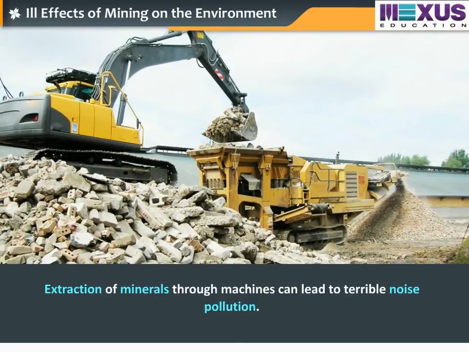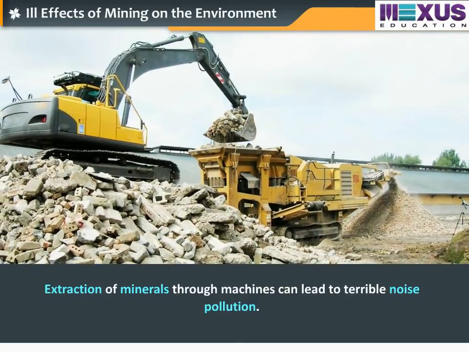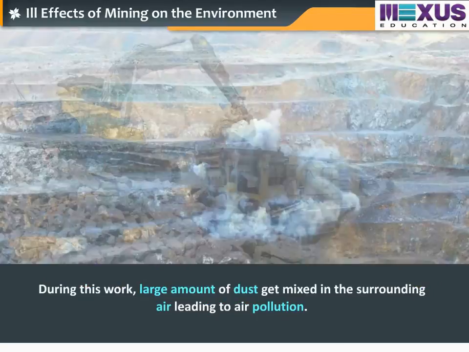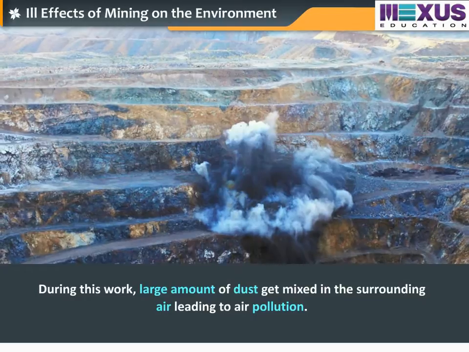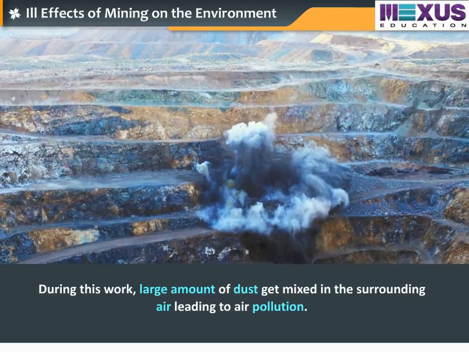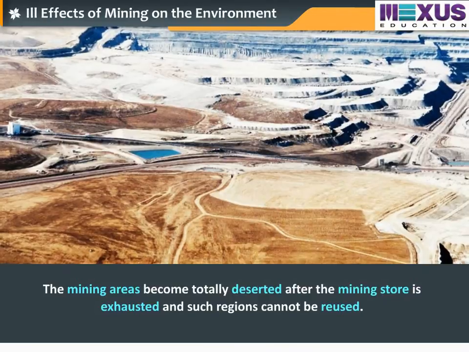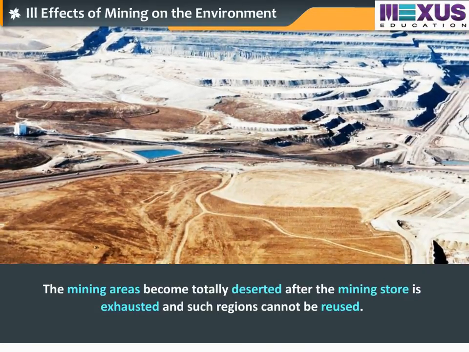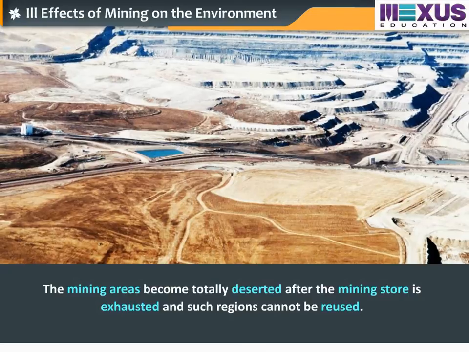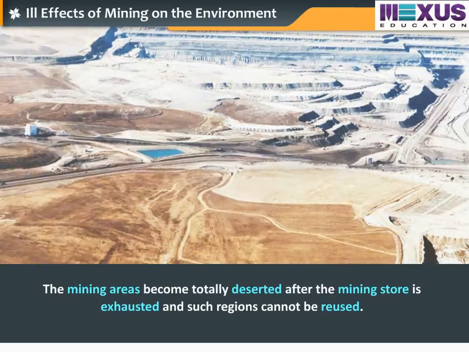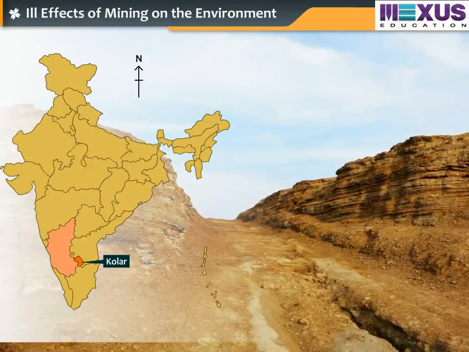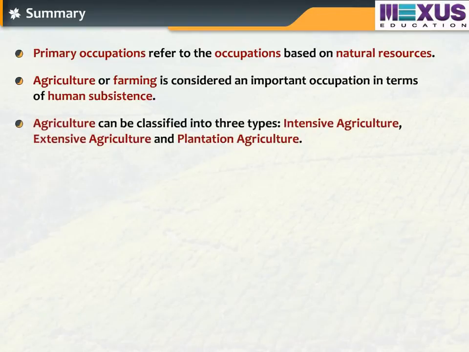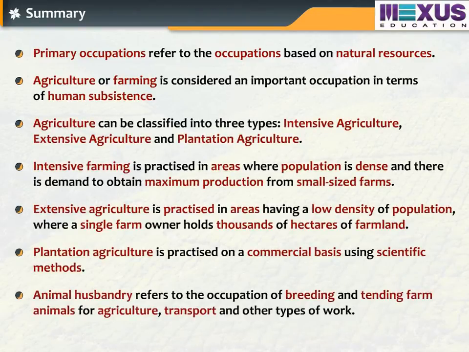Extraction of minerals through machines can lead to terrible noise pollution. During this work, a large amount of dust gets mixed in the surrounding air, leading to air pollution. The mining areas become totally deserted after the mining stock is exhausted and such regions cannot be reused. The gold mines at Kolar in Karnataka are an example of such mining areas. Let us now recap all the important points that we have covered in this module on primary occupations.